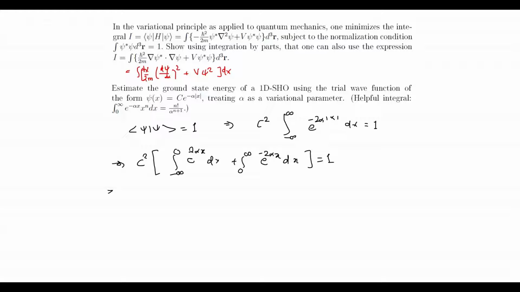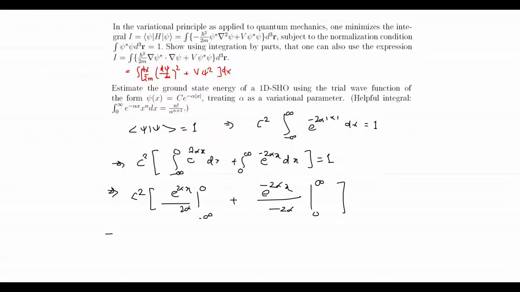This is an easy integral to solve. C square times e raised to 2 alpha x divided by 2 alpha from minus infinity to 0, plus e raised to minus 2 alpha x divided by minus 2 alpha, and this goes from 0 to infinity. This minus sign we can push over here also. So just substitute the limits. What we will get?